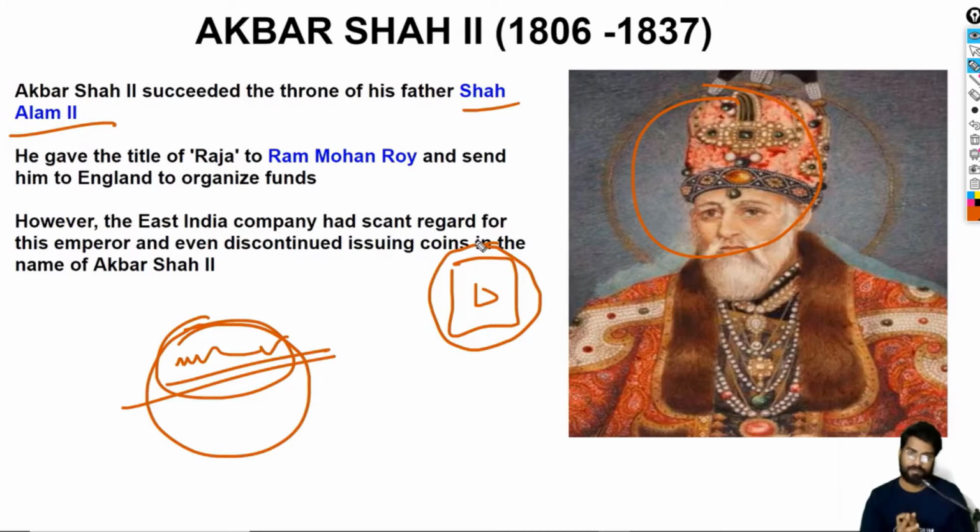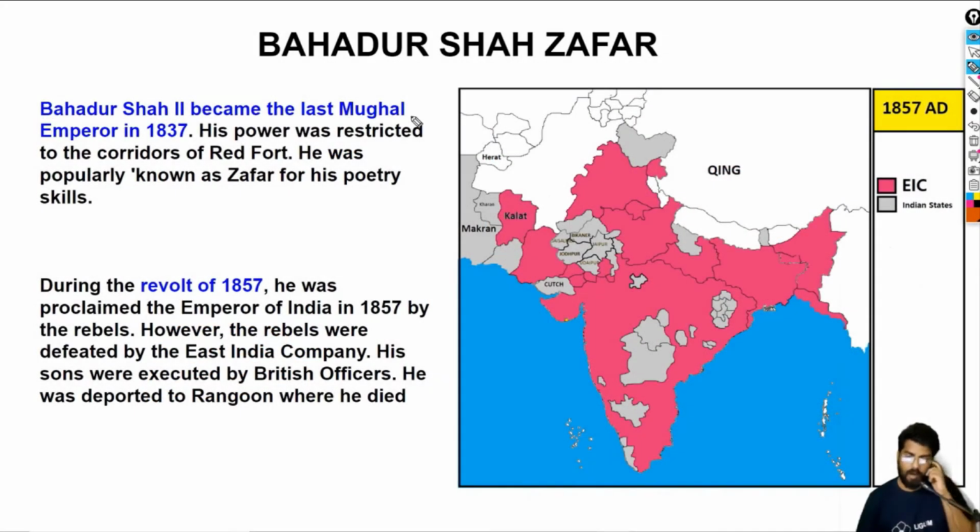That's all. After his death, Bahadur Shah Zafar, also known as the last of the Mughal emperors, rose to the throne. So let's explore him. Okay, so now let's talk about Bahadur Shah Zafar. The Mughal story is now finally coming to an end. So this was the last of the Mughal rulers, Bahadur Shah Zafar. You might have already heard about this guy.